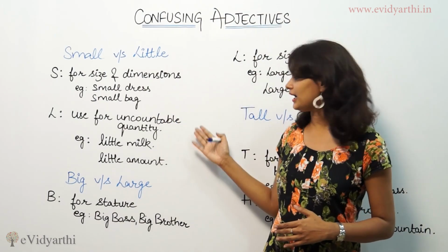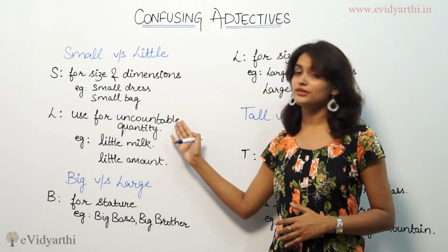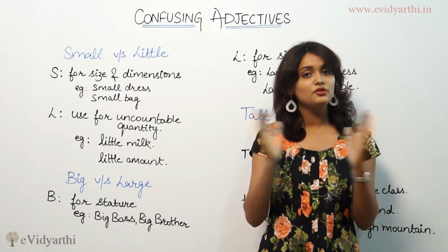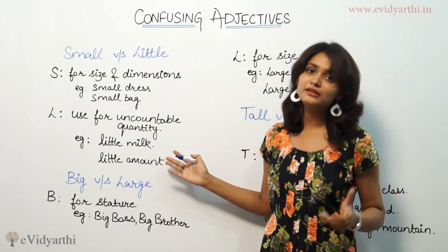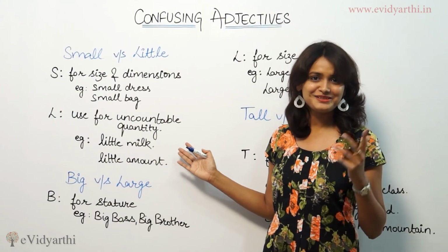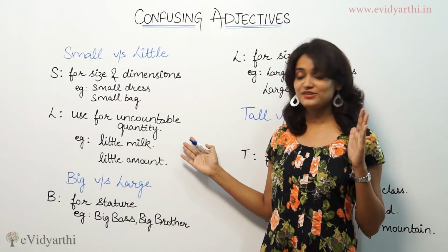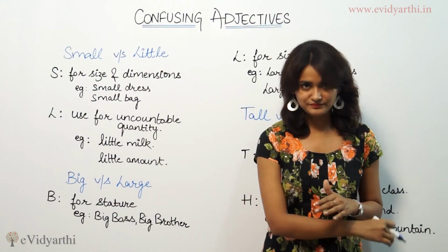So in this way, we have seen how we use the word little for uncountable quantities where we cannot count anything, whether it is little space, little milk, right? Or like we said, my brother is so little. Little brother means younger brother. So in all these ways we have seen that we use little for uncountable quantity.